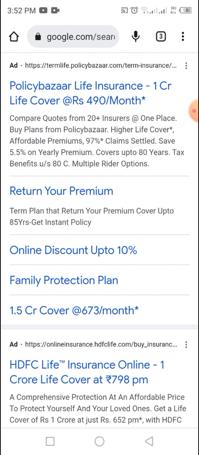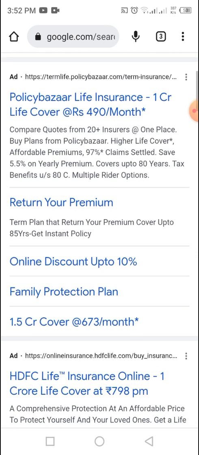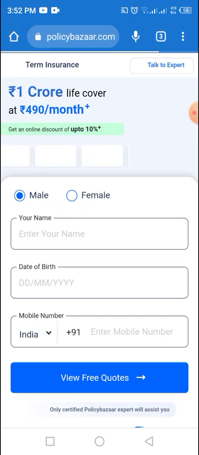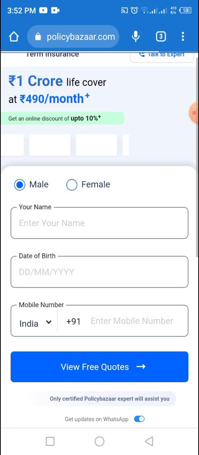So let's get started. Today we're going to discuss Policy Bazaar life insurance, a one crore life cover, and the rate is 419, almost 500 Indian rupees. So let's see what Policy Bazaar life insurance says and what the requirements are here.